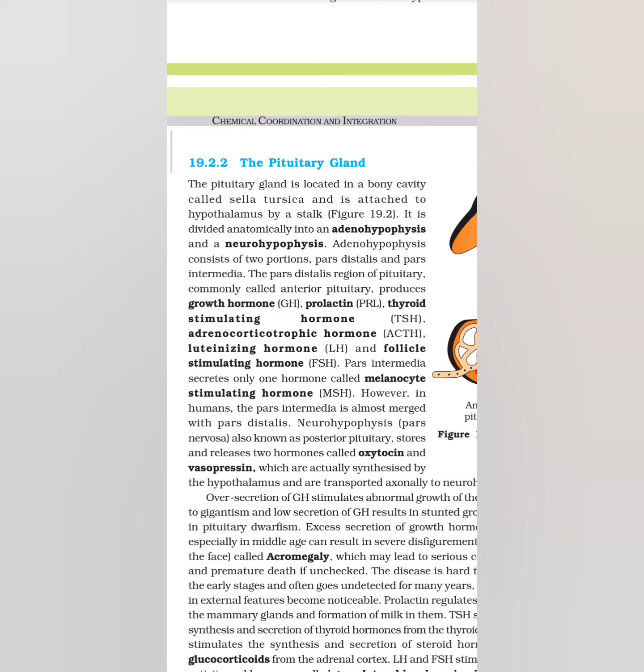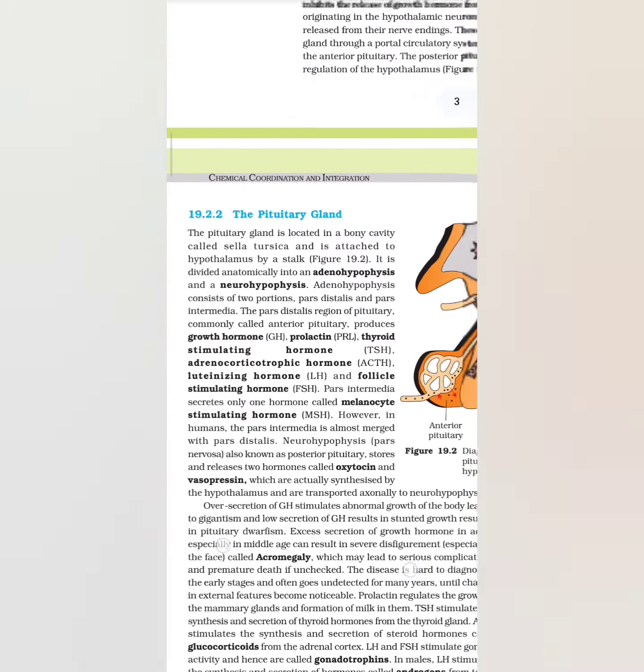The pars distalis region of pituitary, commonly called anterior pituitary, produces growth hormone GH, prolactin PRL, thyroid stimulating hormone TSH, adrenocorticotropic hormone ACTH, luteinizing hormone LH, and follicle stimulating hormone FSH. Pars intermedia secretes only one hormone called melanocyte stimulating hormone (MSH). However, in humans, the pars intermedia is almost merged with pars distalis. Neurohypophysis, pars nervosa, also known as posterior pituitary, stores and releases two hormones called oxytocin and vasopressin, which are actually synthesized by the hypothalamus and are transported axonally to neurohypophysis.